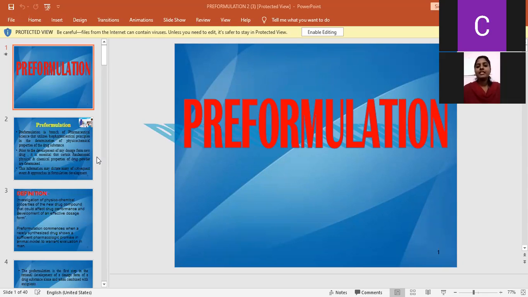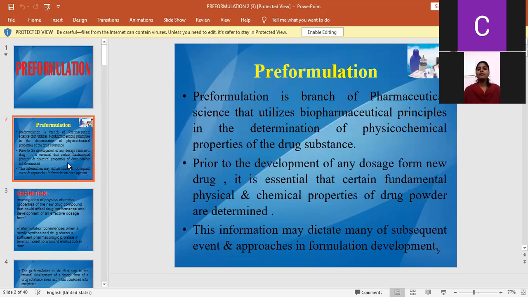What is pre-formulation? Formulation means design and development of a dosage form. Before the design and development of a dosage form, we will do some studies. These studies will be useful when we make the actual dosage form. After these studies, we will get some information.